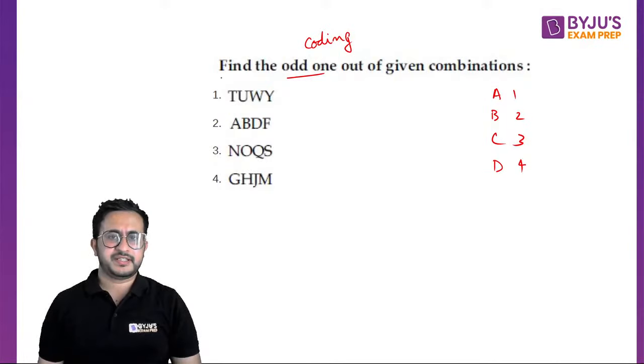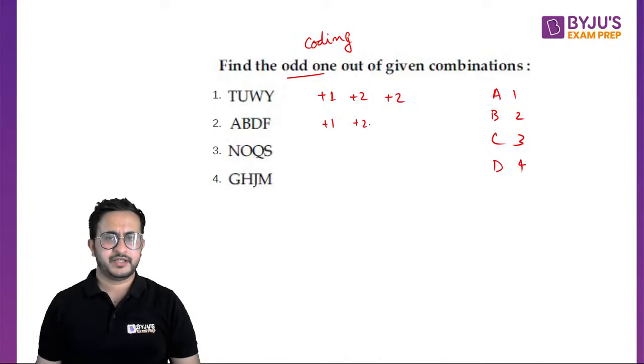Okay, so let us see this. T is the 20th letter. T to U is +1. U to W is +2. W to Y is +2. A to B is +1. B to D is +2, two letters ahead, and then D to F is +2.